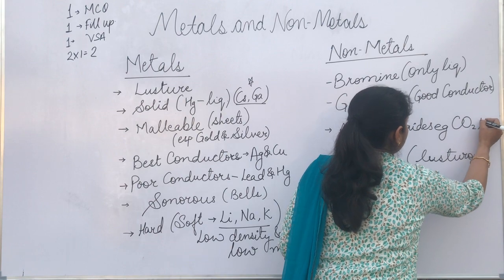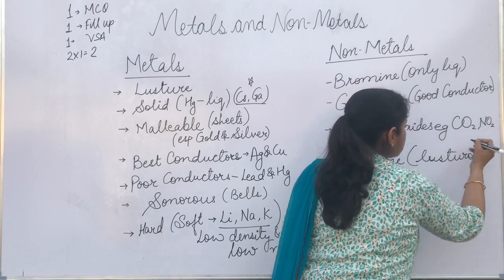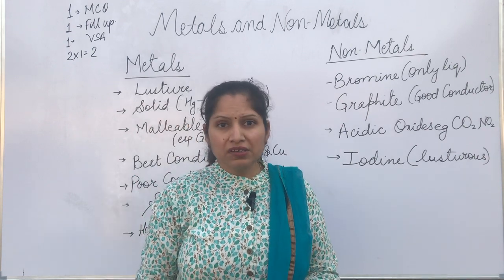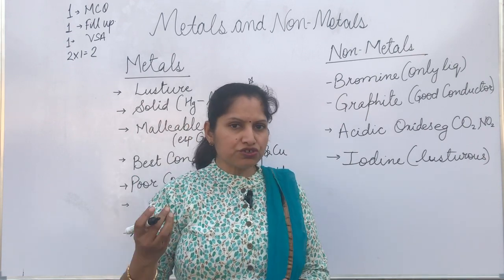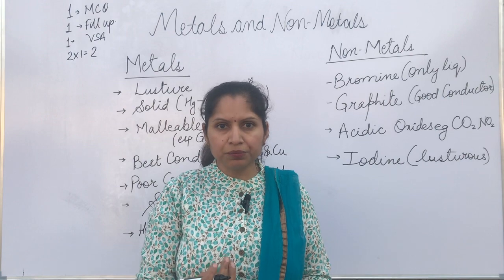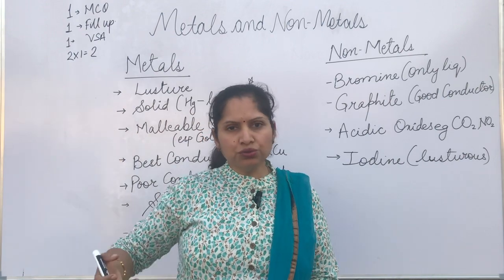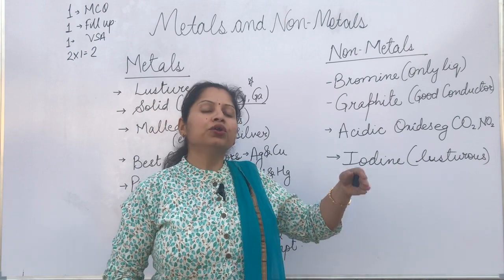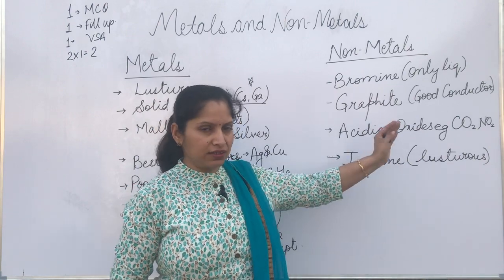Carbon dioxide, nitrogen oxides, sulfur oxides, they all lead to acid rain, you all know. So these are all non-metals, nitrogen, sulfur and carbon, and their oxides lead to acid rain. So that is how you can remember that non-metal oxides are acidic in nature.